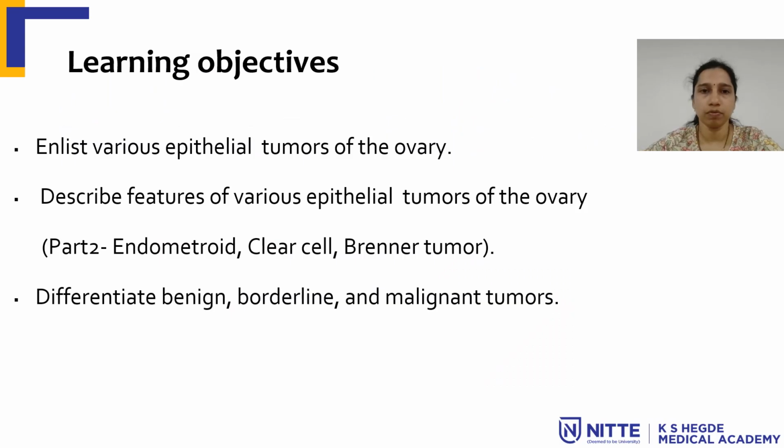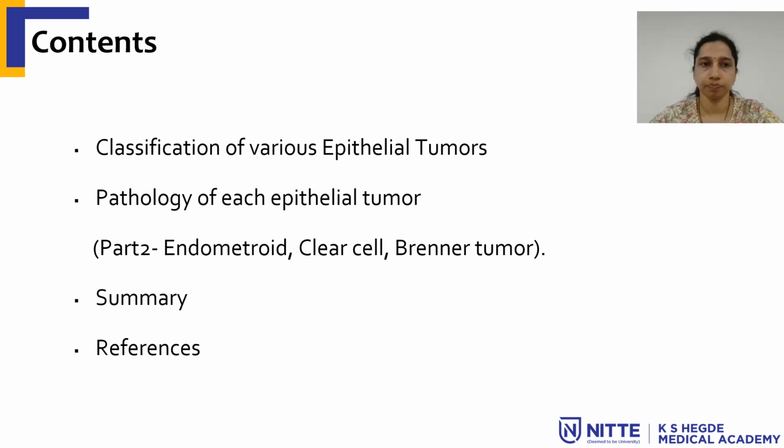The learning objectives of this lecture are to enlist various epithelial tumors of the ovary, describe the features of endometrioid, clear cell and Brenner tumors, and differentiate benign, borderline and malignant tumors in these categories. The contents covered are classification of various epithelial tumors, pathology of endometrioid, clear cell and Brenner tumors, and at the end, a summary.